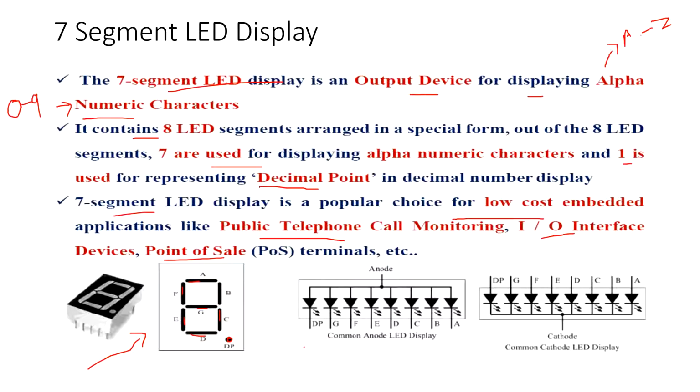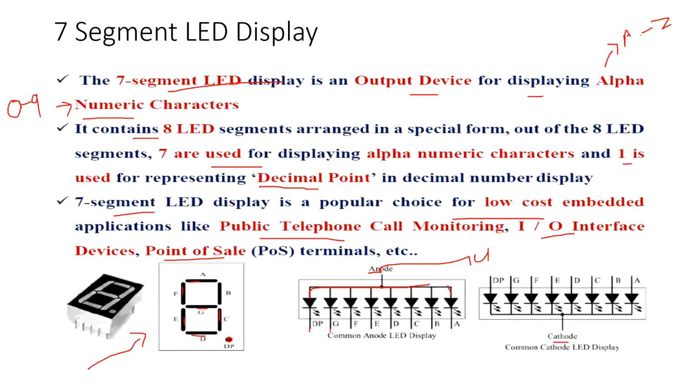There are two types of 7-segment LEDs: one is the anode type and the second is the cathode type. Here you can see in the anode type, all the anodes are connected together and given to ground. That's what is called common anode. That means the anode is grounded, and the cathode is used for displaying.